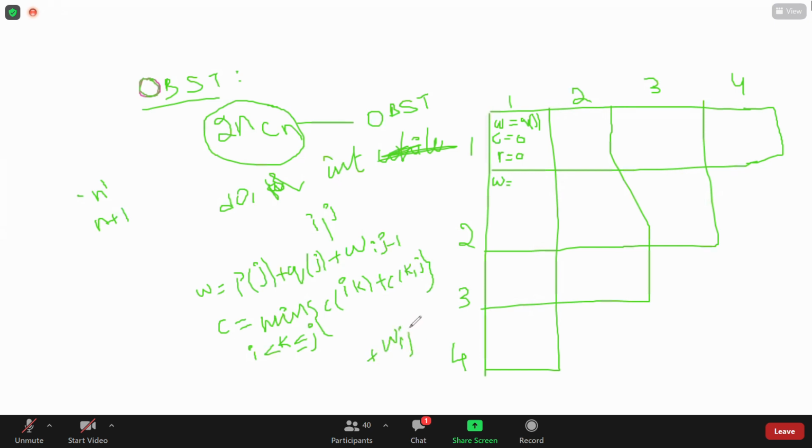What is the root formula? Root formula is nothing but the k value. These are the 3 formulas you have to remember. Am I clear with this? Yes, ma'am.